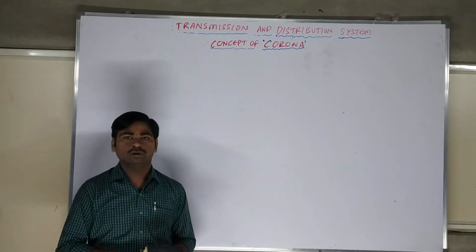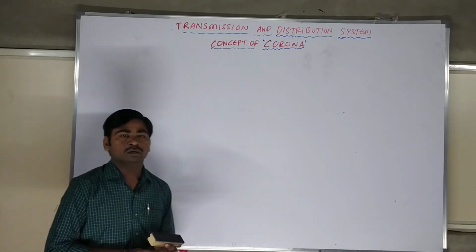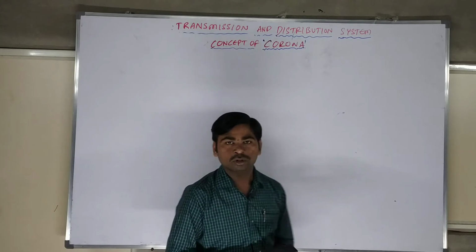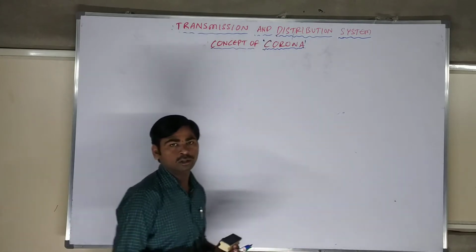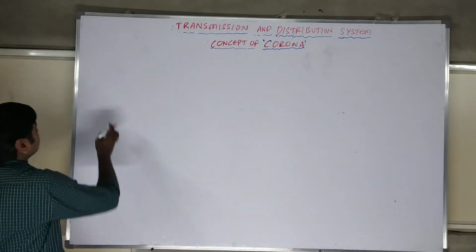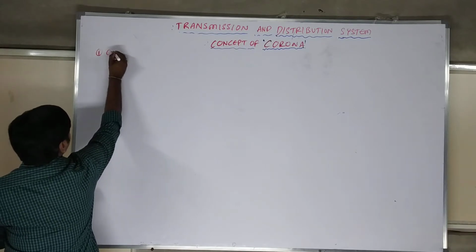In corona loss we have two different types of voltages: critical disruptive voltage and visual disruptive voltage. These two topics I should discuss now. Number one, critical disruptive voltage.